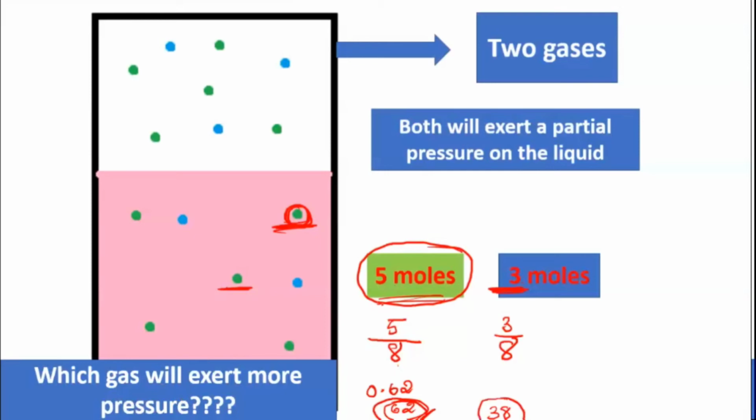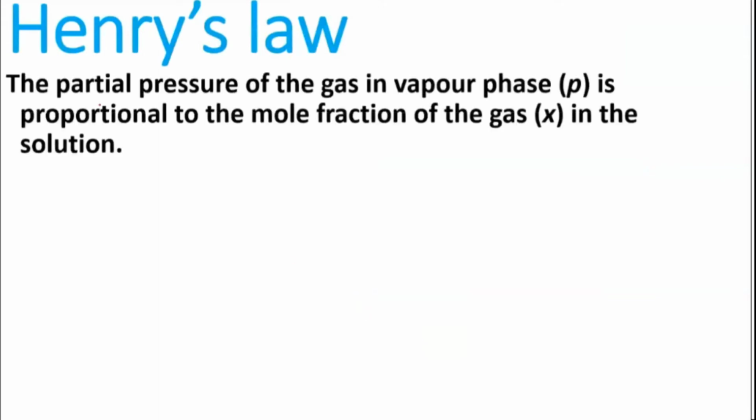So we can state this in another way also. Henry's law can also be stated as: the partial pressure of the gas in vapor phase is directly proportional to the mole fraction of the gas in the solution. Means the one which has more mole fraction will be exerting more pressure. So that is what it means here. We can write it down in the form of an equation.